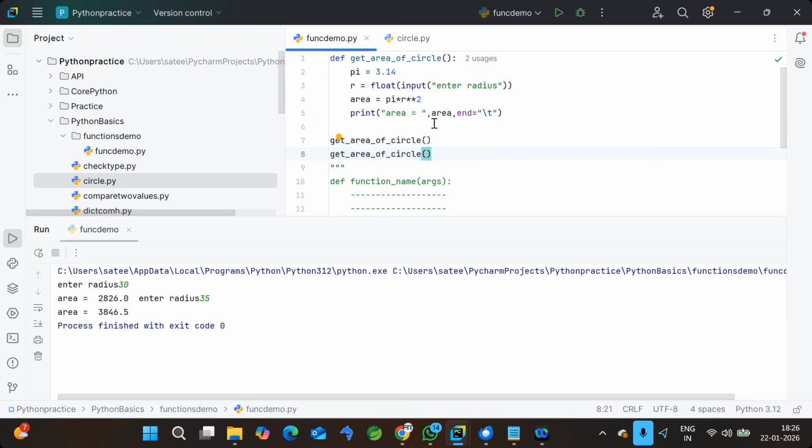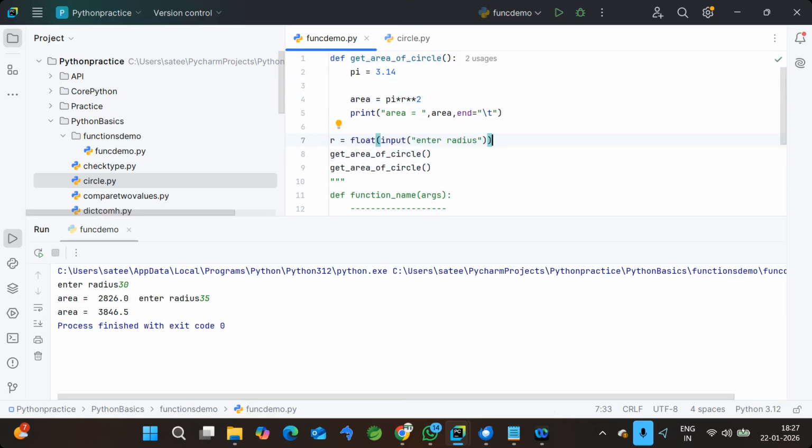First point, for functions, you can remember this as a tip or just a blind point. Within the function, we never ask the customer to enter the value. Within the function, it is not at all a good habit to use the input statement. You can write it, and it doesn't give you any syntax error, because just before, we executed it and got the output also. It doesn't give a syntax error or a logical error. But standards-wise, it is not at all recommended to use the input statement within the function. It should always be outside the function. That is the first point.